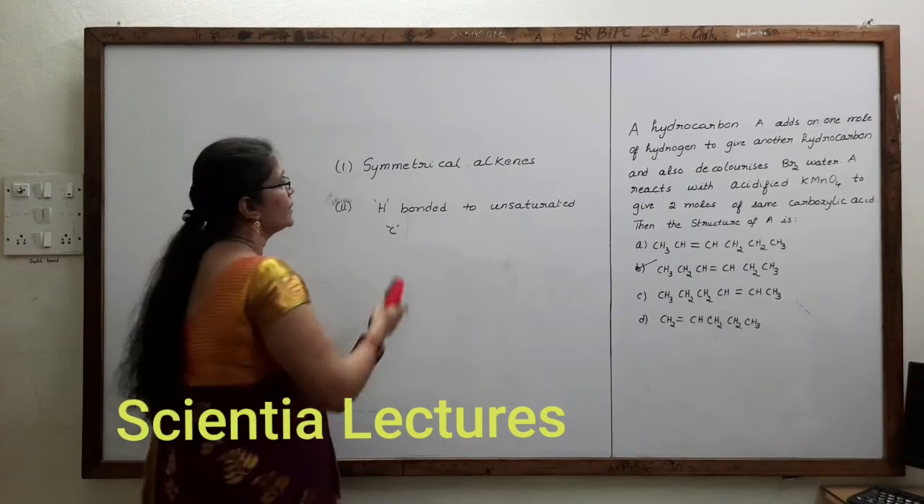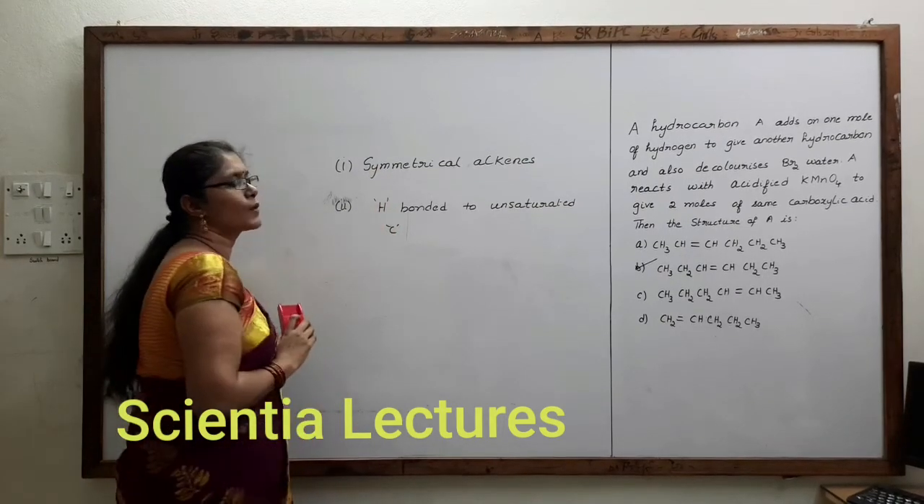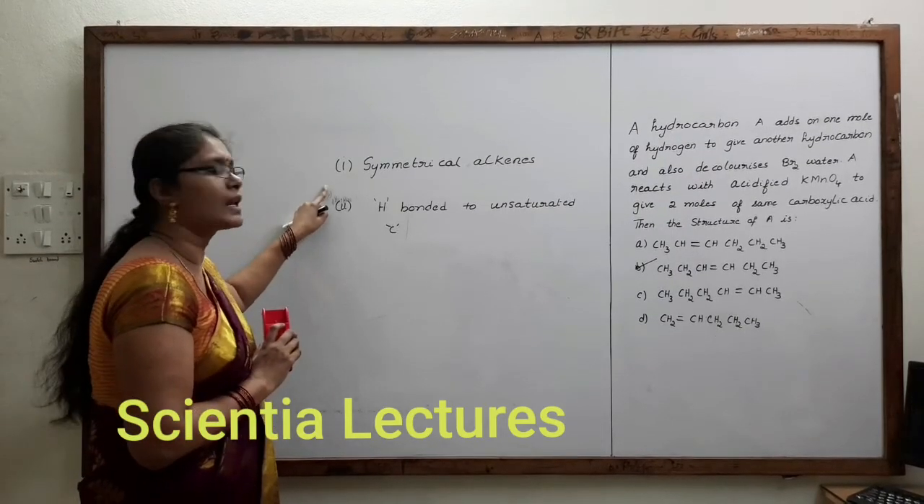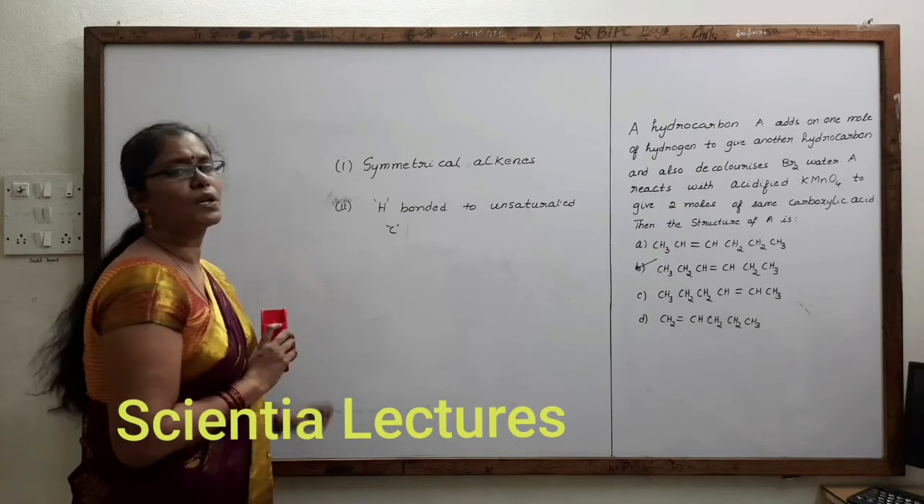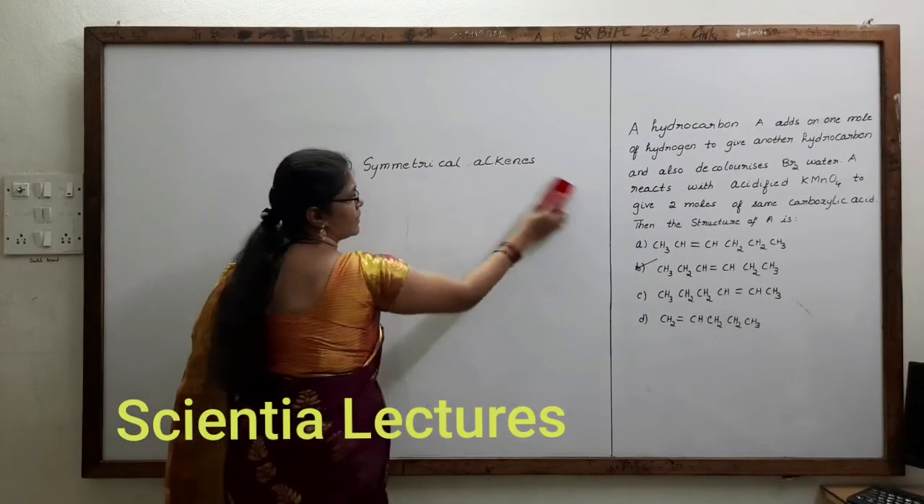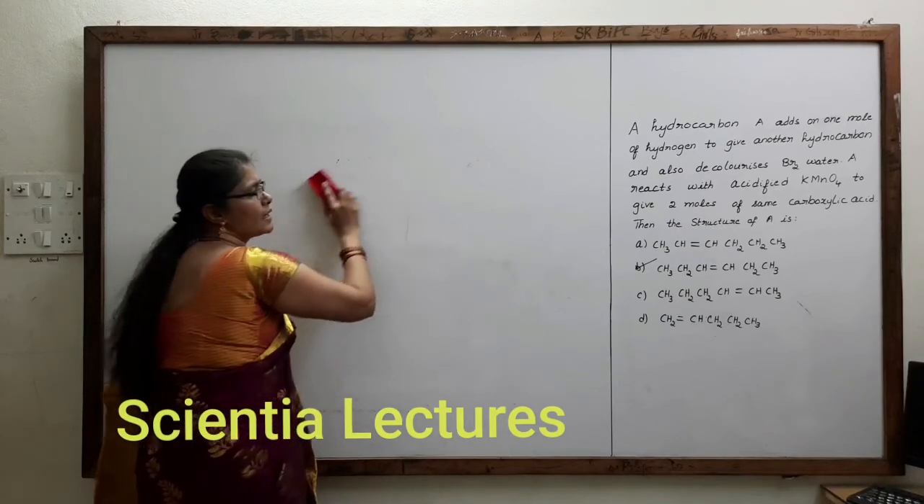So if an alkene gives two of the same carboxylic acid, what conditions are required? It should be a symmetrical alkene, and next, hydrogen bonded to the unsaturated carbon has to be present. So we have seen that B is the correct option.